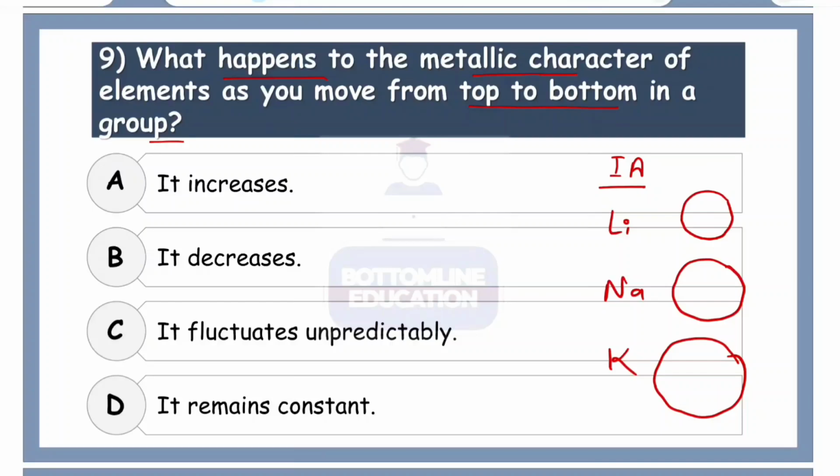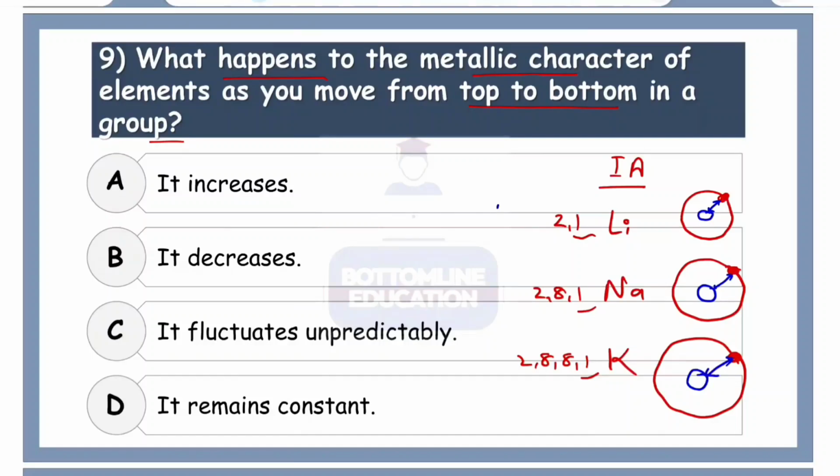Now the reason for that is obvious. Lithium has only 2 shells, sodium has 3 shells, and potassium has 4 shells present. So as the number of shells is more, the atomic size is also bigger. Now if we look at the valence electron of all of them, each of them has only one valence electron. So I'm just going to draw one valence electron of each. In the case of lithium, the distance from the nucleus to the electron is less, in the case of sodium it is a bit more, and in the case of potassium it's even more.